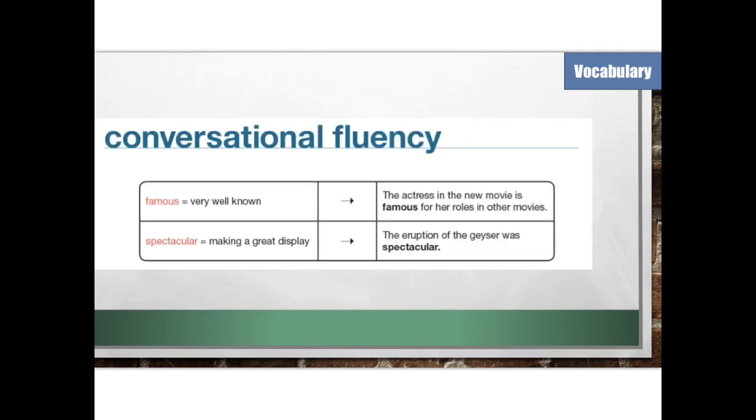Conversational fluency. Famous equals very well known. The actress in the new movie is famous for her roles in other movies. Spectacular, making a great display. The eruption of the geyser was spectacular.